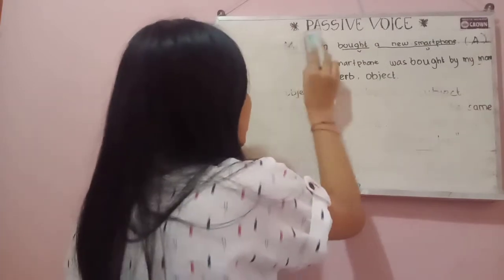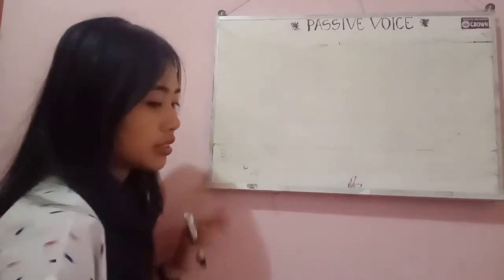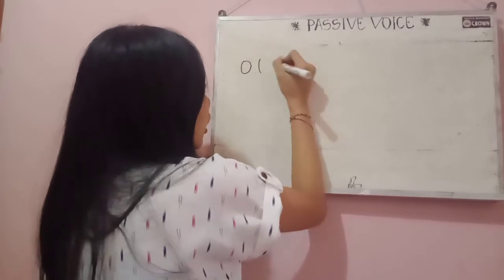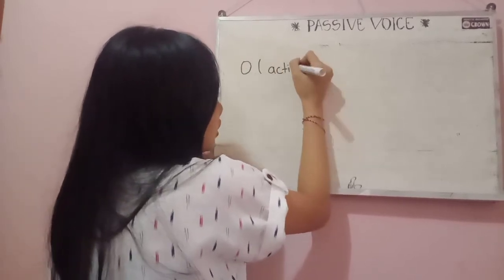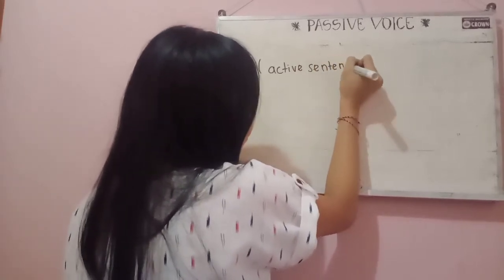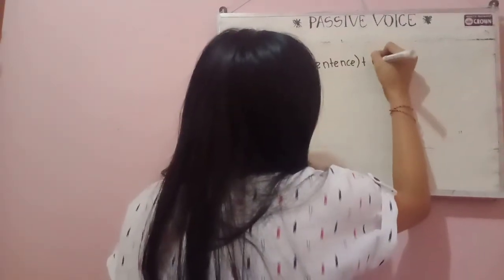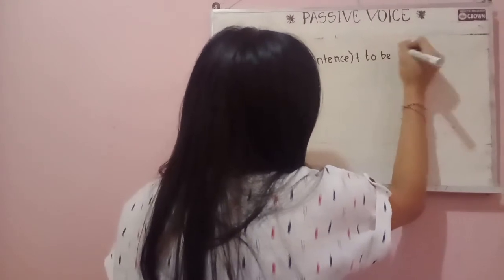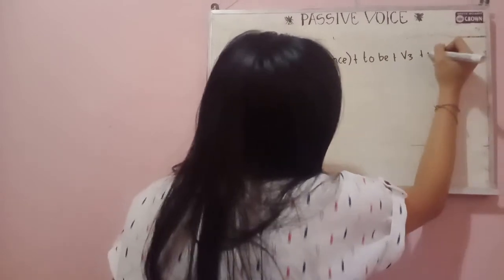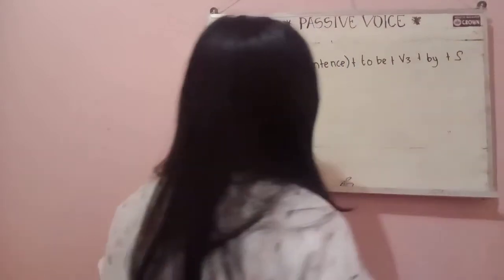So simply, I can write the formula of passive voice like this. The object of the active sentence plus to be plus verb 3 plus by plus subject.